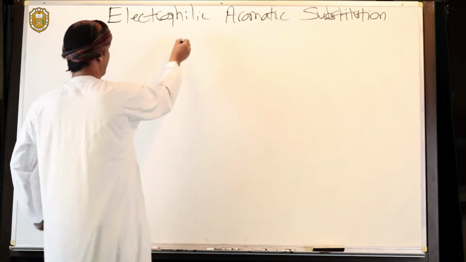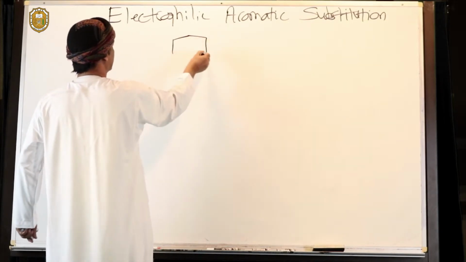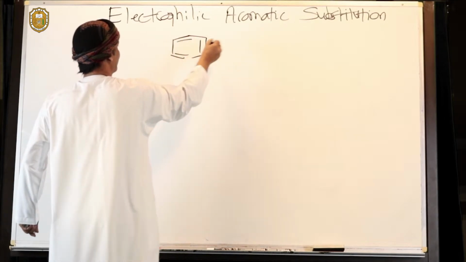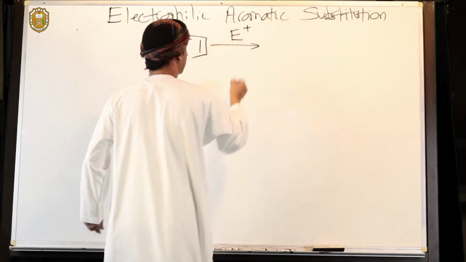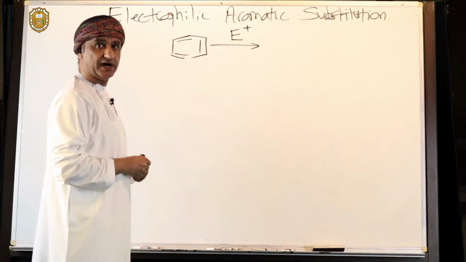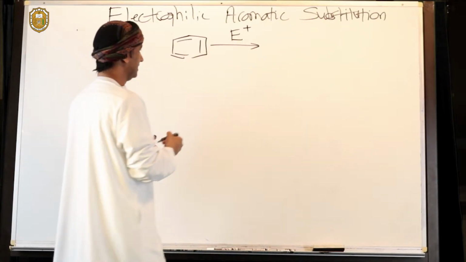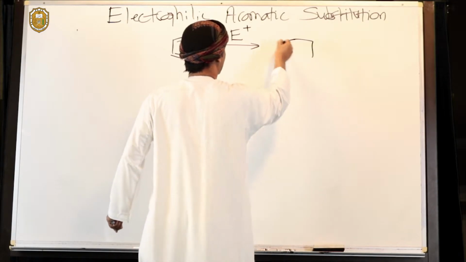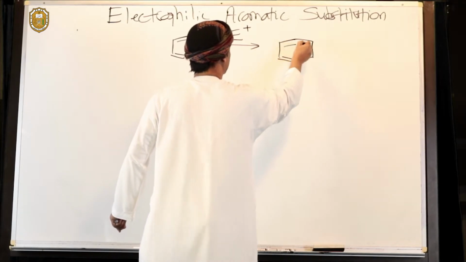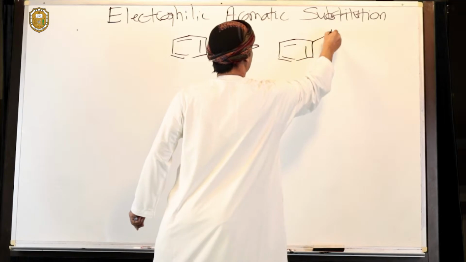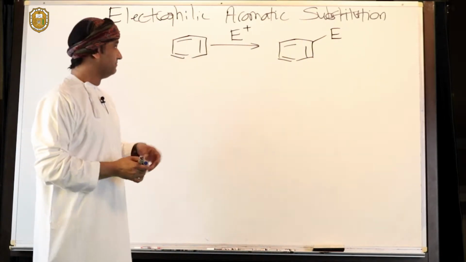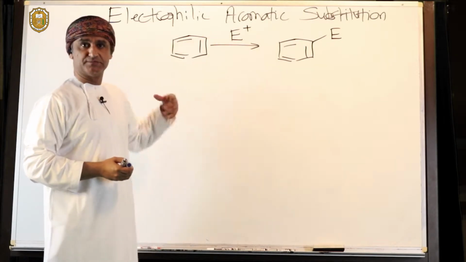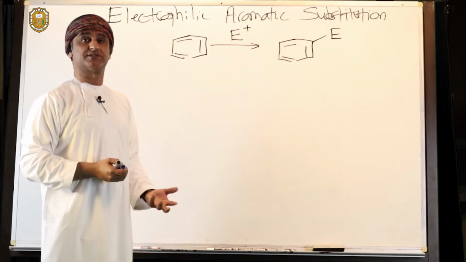So if we take the benzene ring in general like that, and then we react it with an electrophile, the electrophile gets bonded to one of the carbons on the benzene ring. Of course, this reaction is substitution because that hydrogen has been substituted by the electrophile. That's why it's called substitution.